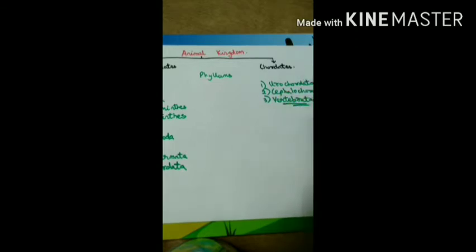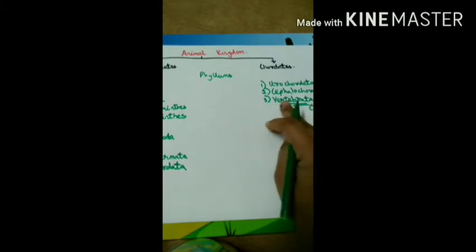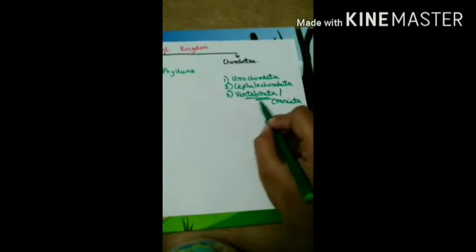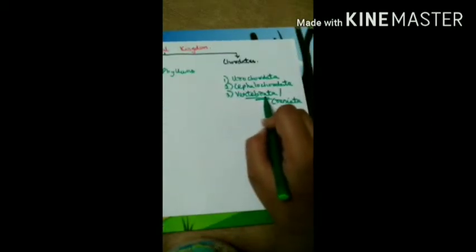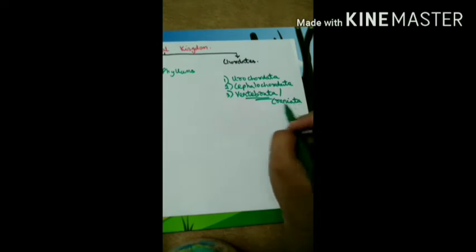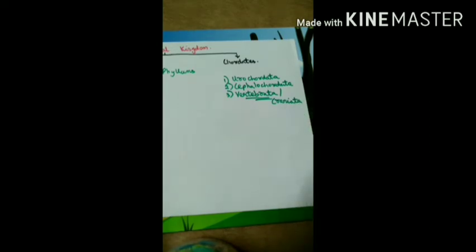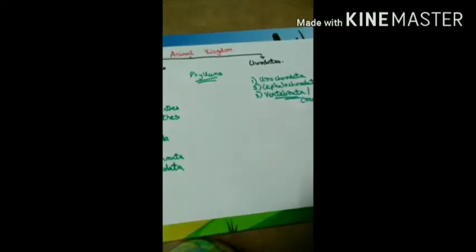We can also call this Craniata. The name implies vertebrae and cranium. So these were the phyla of non-chordates and chordates.